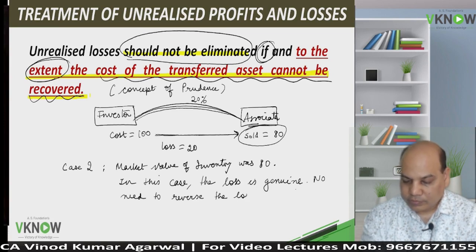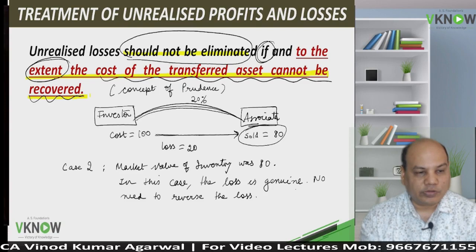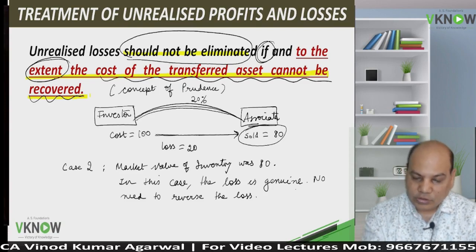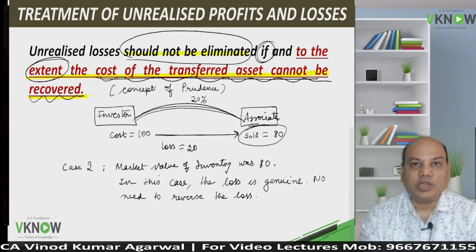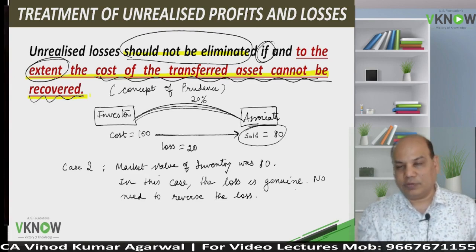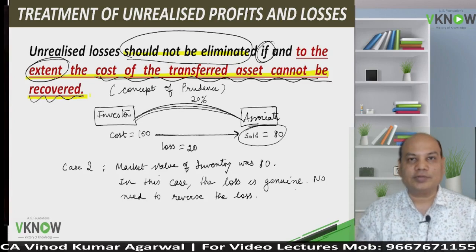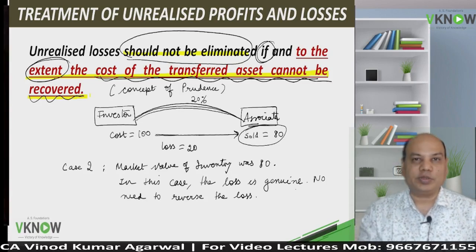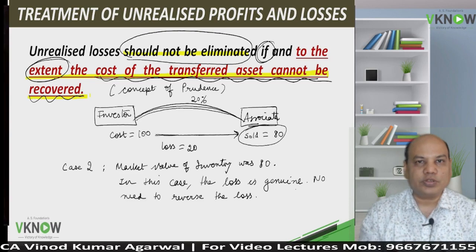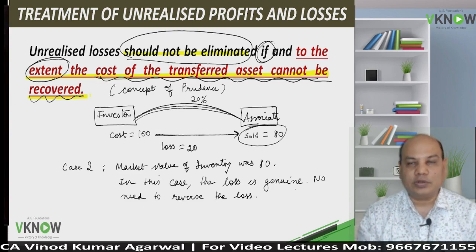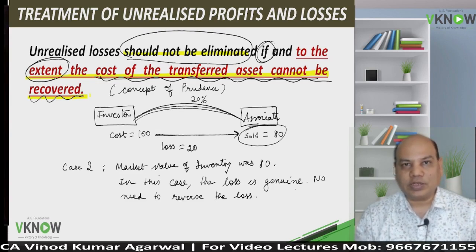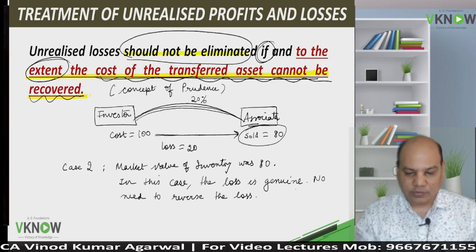No need to reverse the loss, because the cost of the transferred asset cannot be recovered. There is a genuine fall in the market value. Even if you would have sold in the market, you would have sold it for 80 rupees. So you have sold it to the associate for 80. Loss is genuine. No need to reverse the unrealized loss if the loss is genuine.